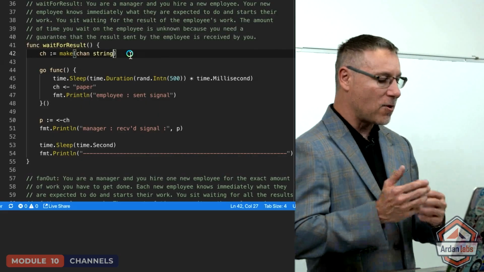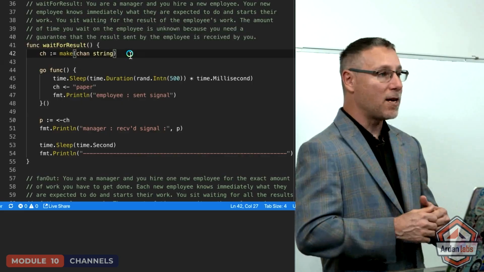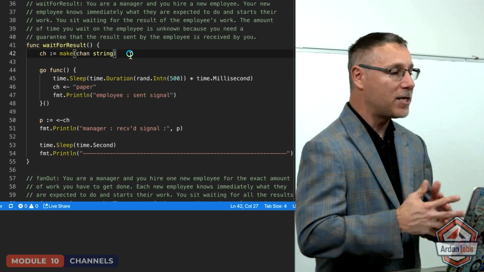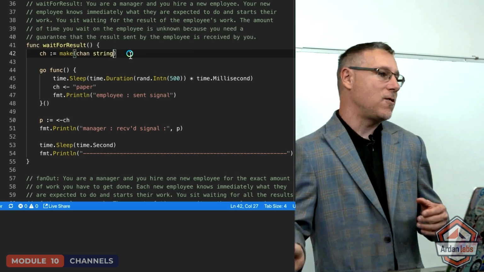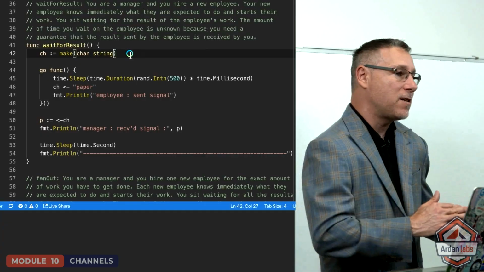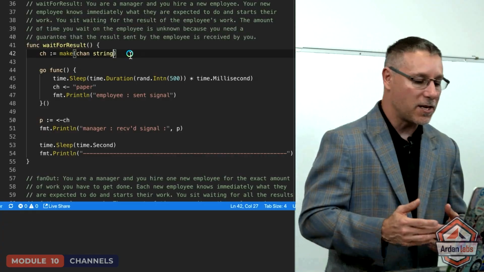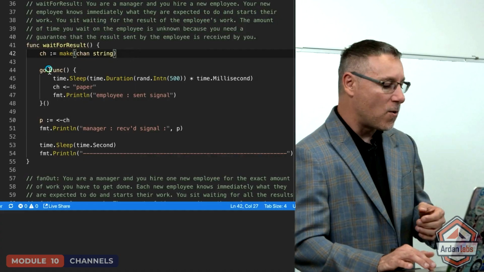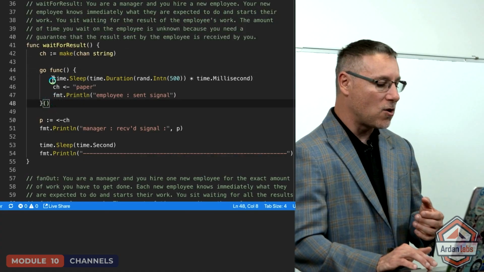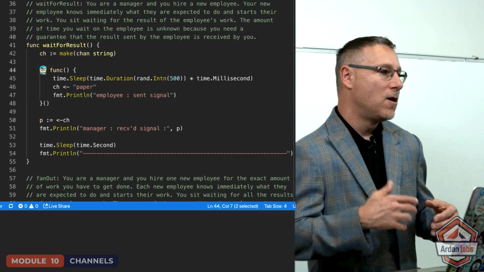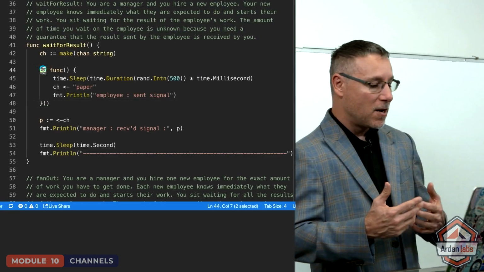But again, I want to get back to our signaling semantics. So what I would rather say here is that we're making a channel with guarantees where we're going to signal with string data. These are the things that to me are important. Those behaviors are semantics. Channel, guarantees, signaling with string data. Now on line 44, you see me defining a literal function again. We're making the function call and we're using the keyword go. So there's our path of execution. There's our new Go routine going on.